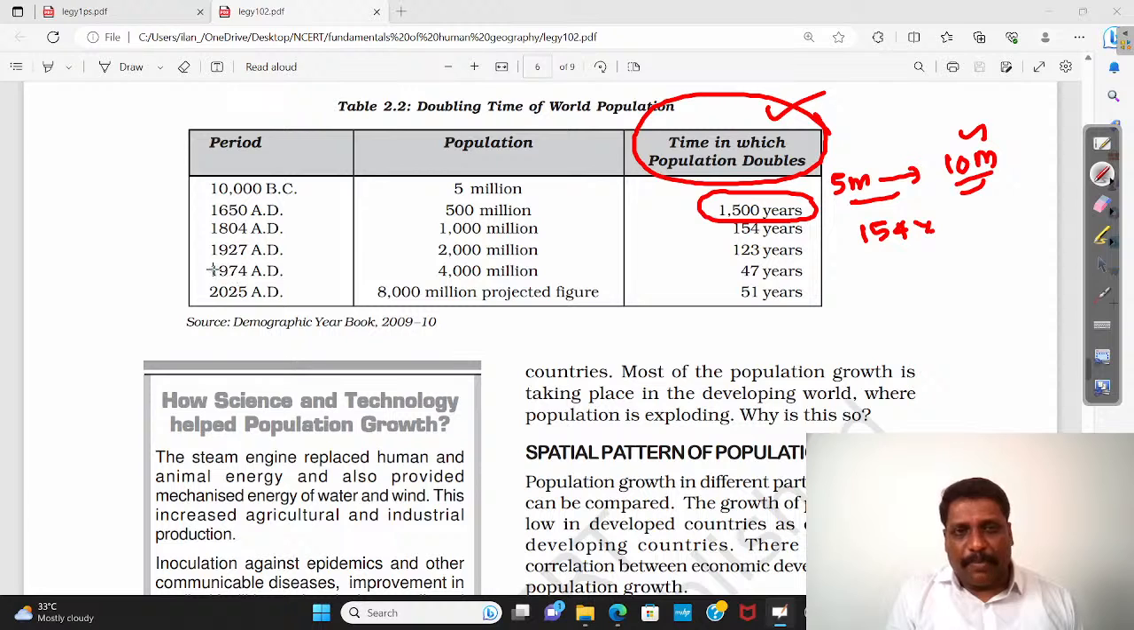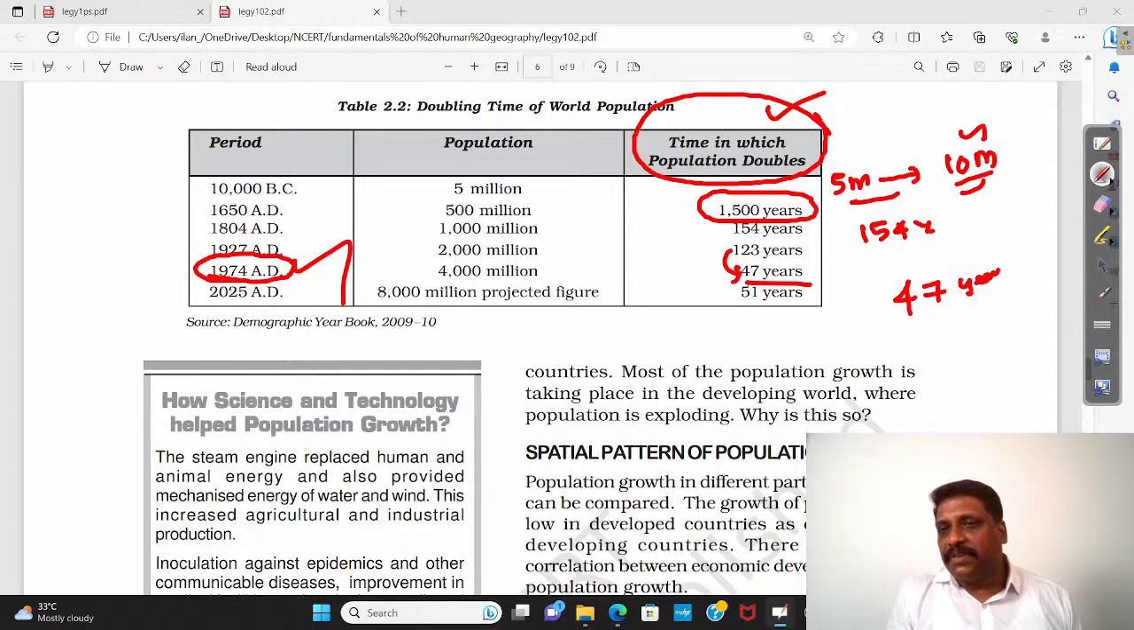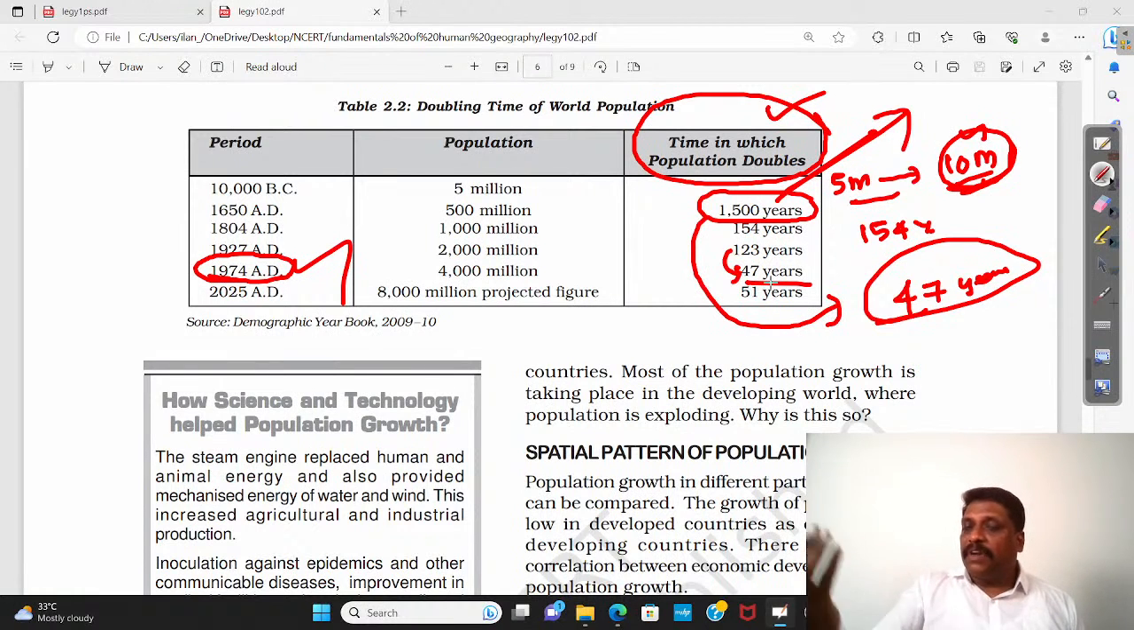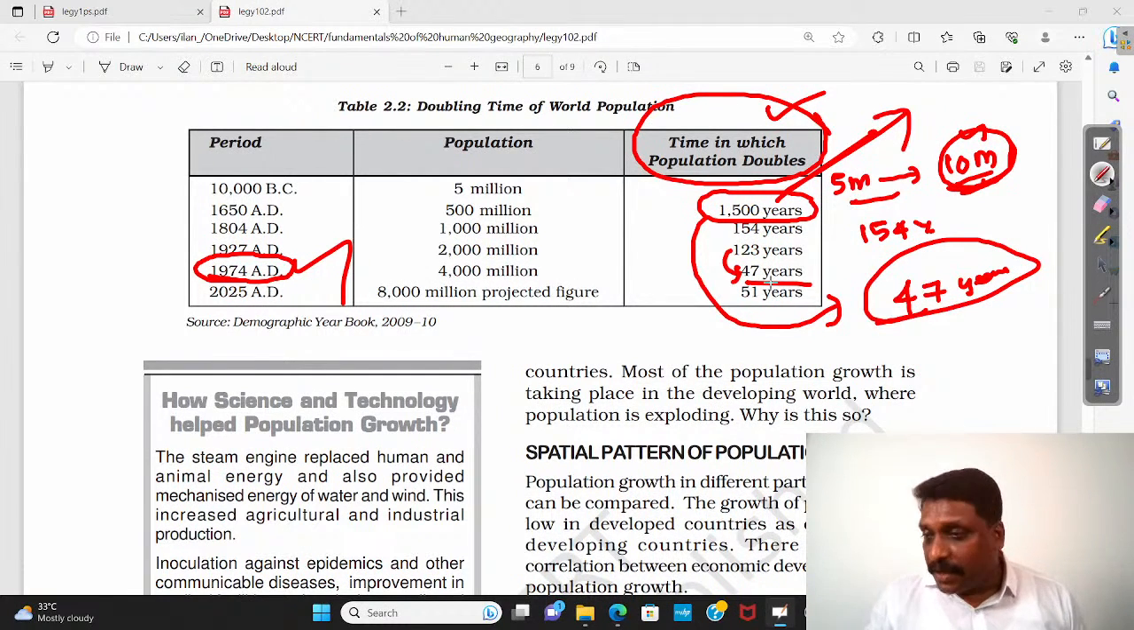Further, almost at the verge of freedom and the others, the time taken for the population to double has come down to 47 years. See the difference. The population at one point was doubling in 1500 years. Now the population is almost doubling every 47 years, or approximately every 50 years. Am I right? Say, in another 50 years, this 8 billion will become 16 billion, something like this.